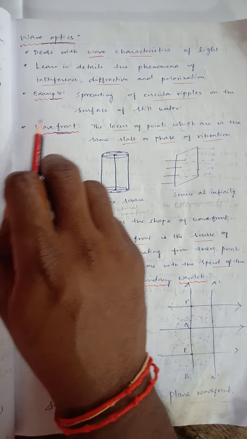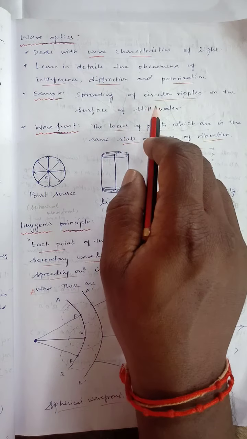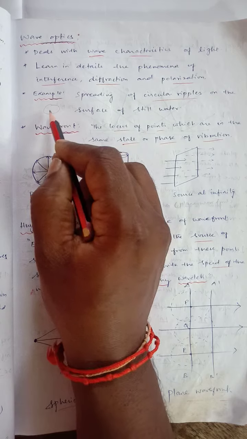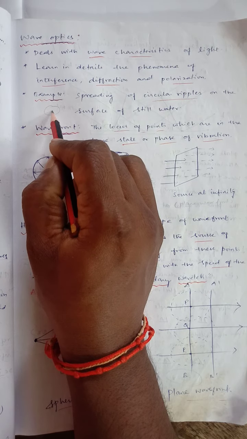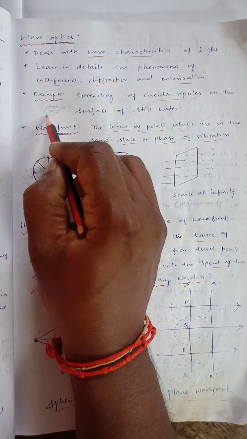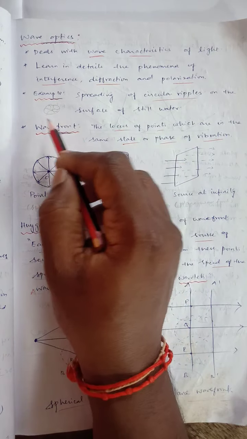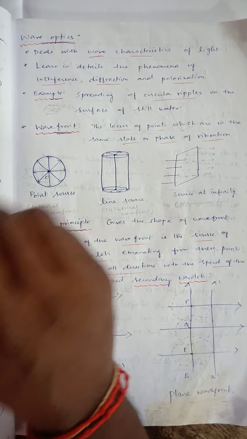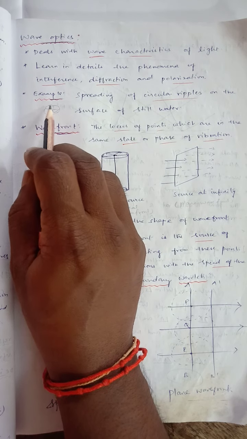For example, the spreading of circular ripples on the surface of still water. If you throw any stone, it makes a wave motion in all the directions. The ripples of water are an example of the wave motion of the light. So light travels in this kind of wave motion.